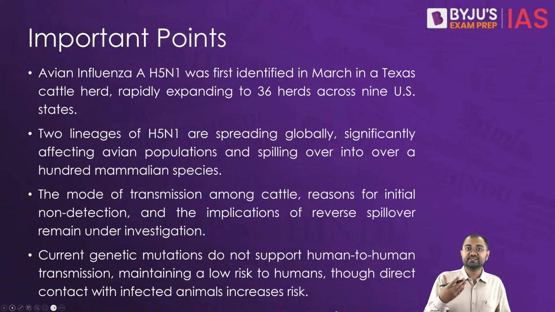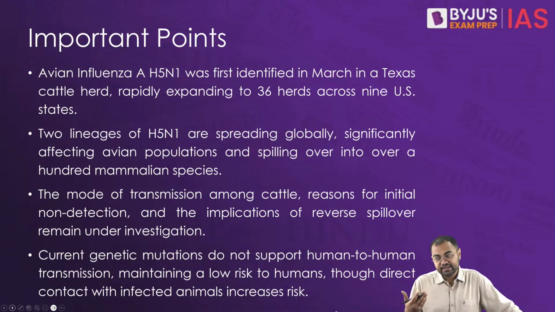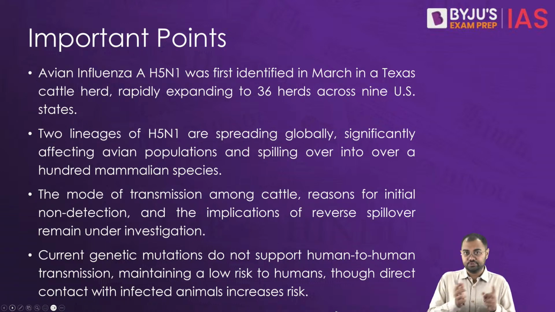There have also been reported cases of mild human infections, which have been linked to contact with these animals, although when we look at the overall risk to humans, it remains low, as we had discussed in the previous article as well.